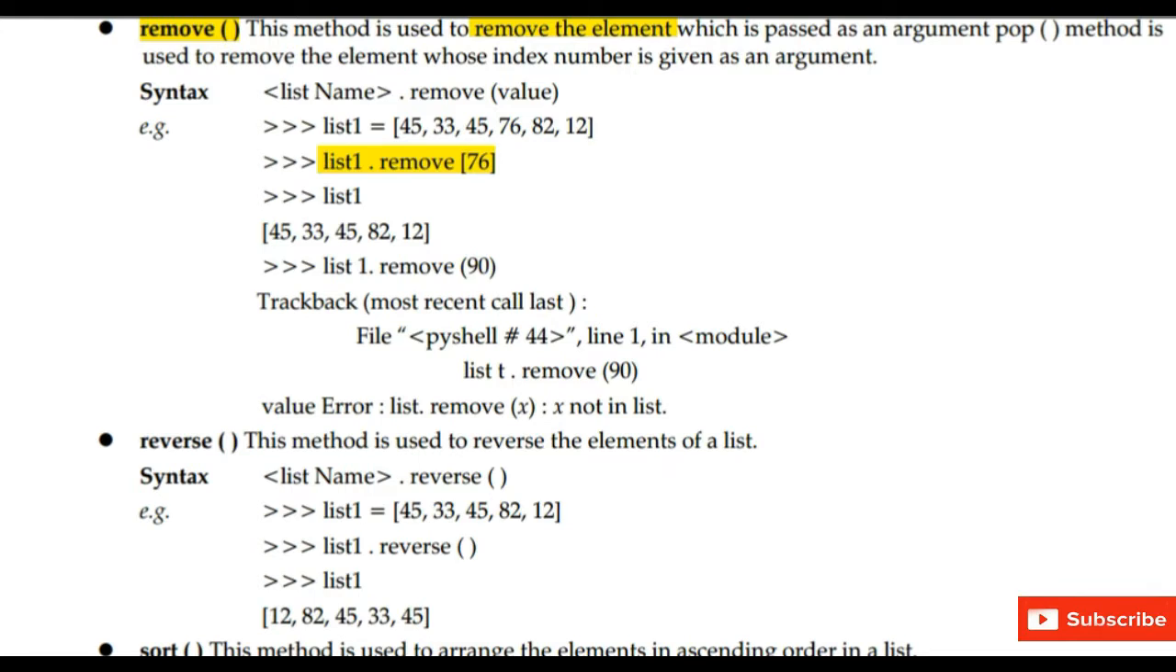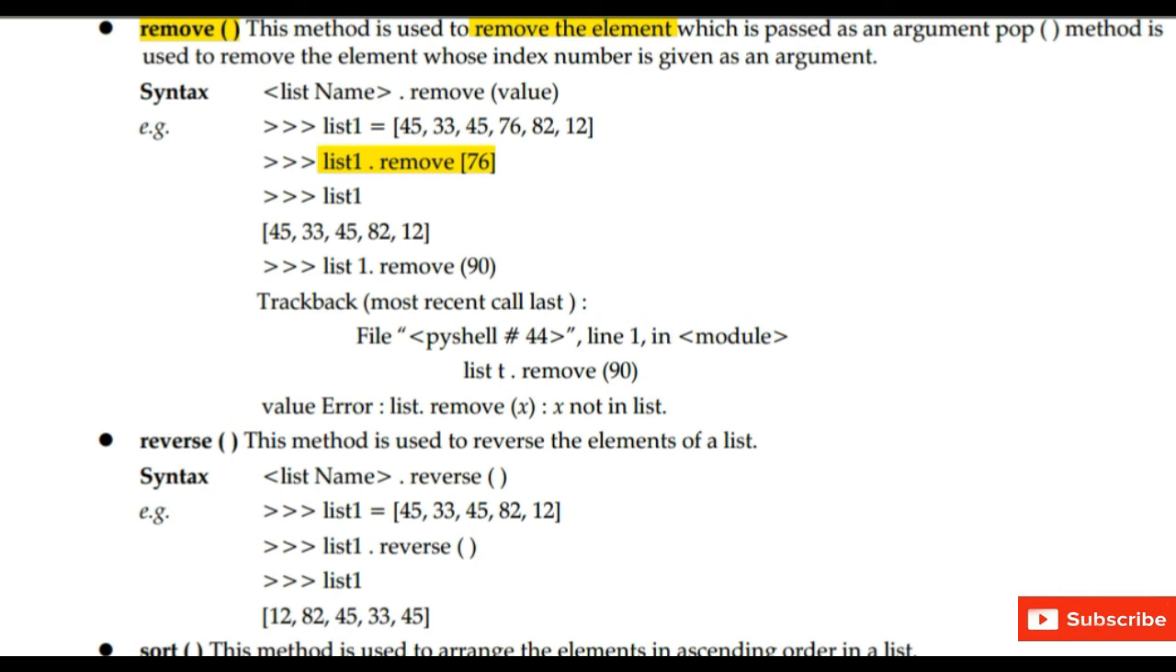Remove. This method is used to remove the element which is passed as an argument. Pop method is used to remove the element whose index number is given as an argument. So we can remove any element from the list. Like we have taken an example, list1.remove. In the bracket we have written 76. So we want to remove the element 76. So now the list1 will be displayed and the element 76 will be removed from it. But if you pass an element which is not in the existing list, then it will show an error. Error will be displayed.